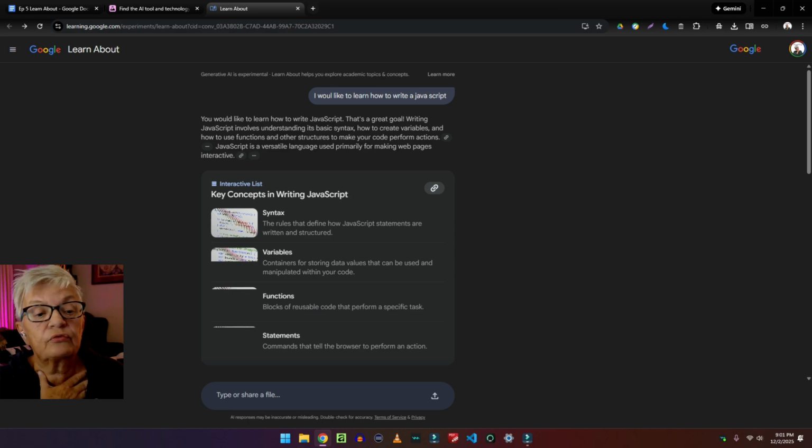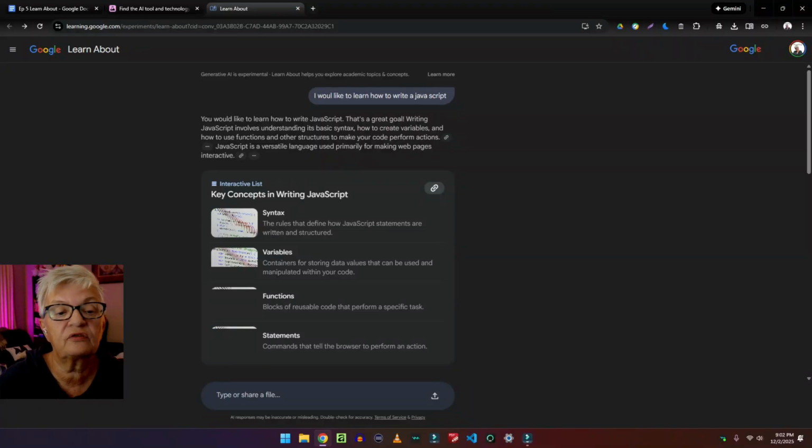That's a great goal. Writing JavaScript involves understanding its basic syntax, how to create variables, and how to use functions and other structures to make your code perform actions. JavaScript is a versatile language used primarily for making web pages interactive. And then we have the different parts you need to know: syntax, variables, functions, and statements.